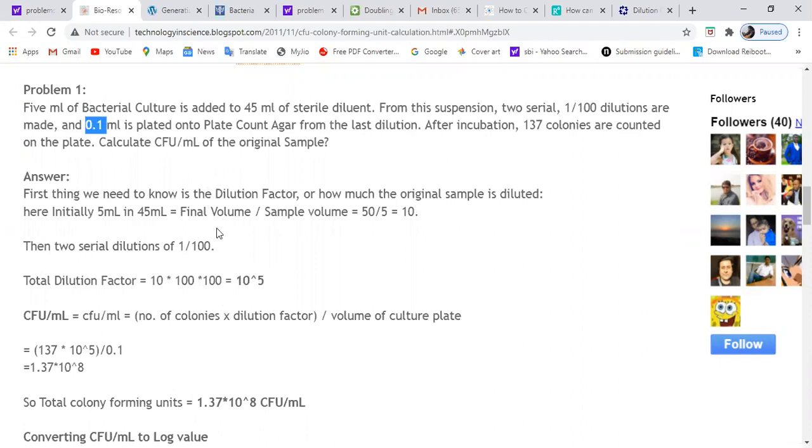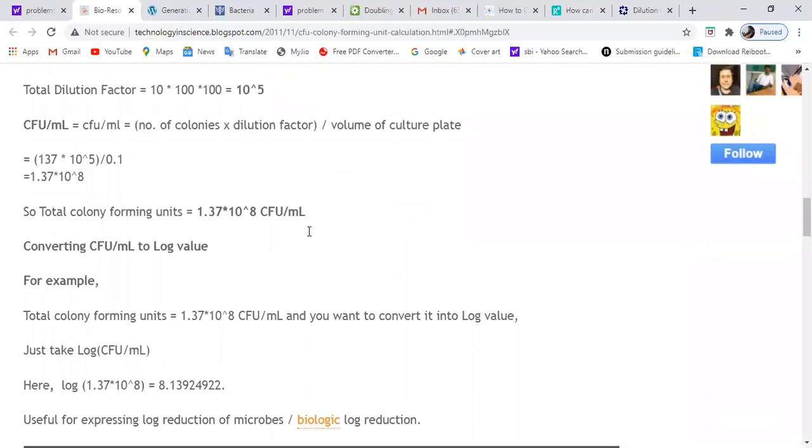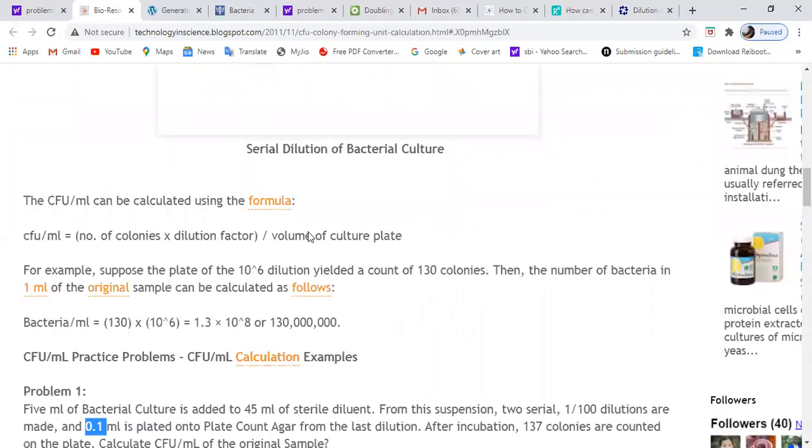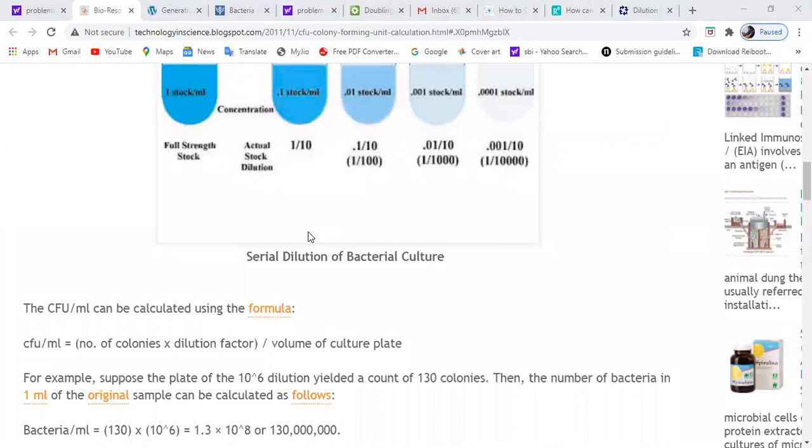So first of all, 137 colonies he was able to count over the agar plate. So 137 into 10 to the power 5, because this is the dilution factor, divided by the ml plated over the agar plate. So this will give you the total number of colony forming units per ml. Right? Please ask if you have a query.